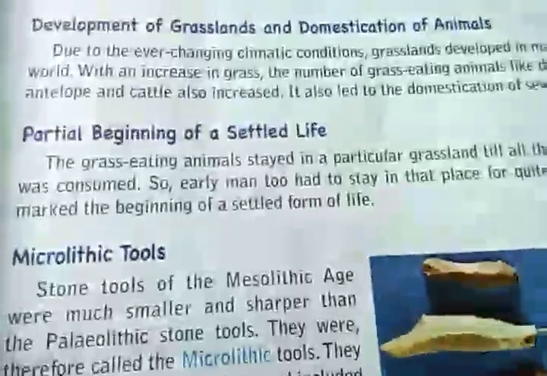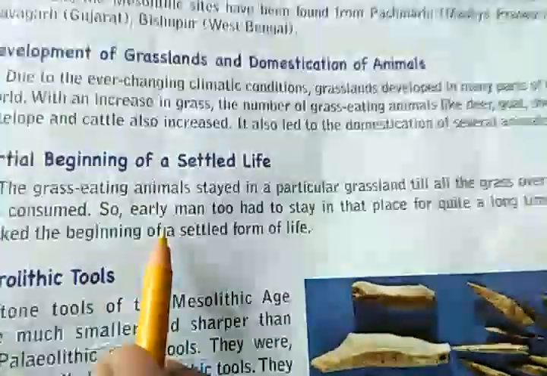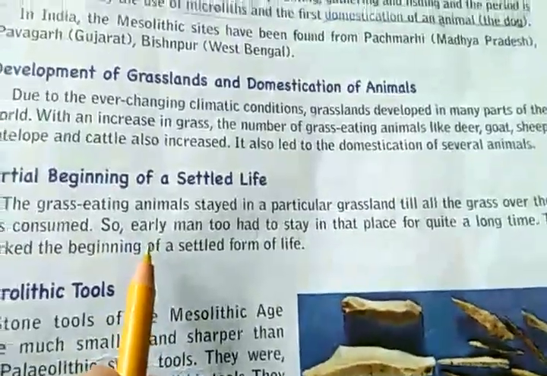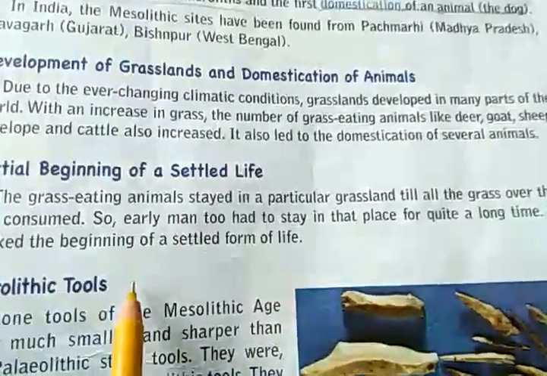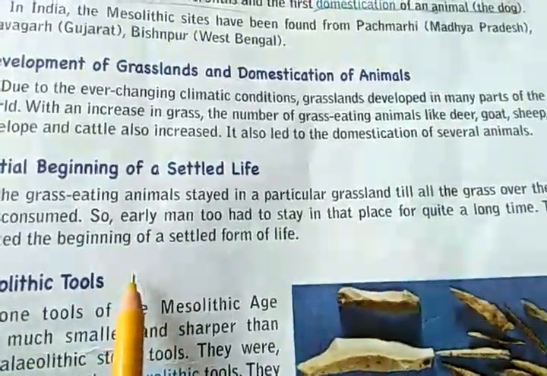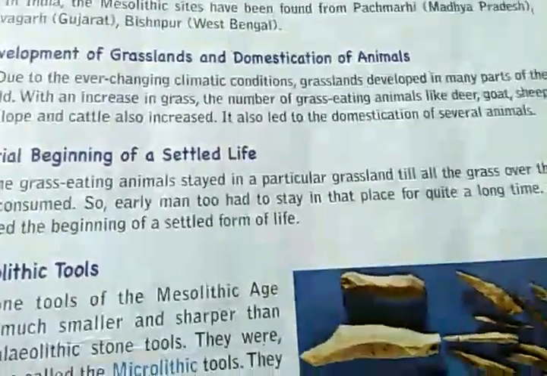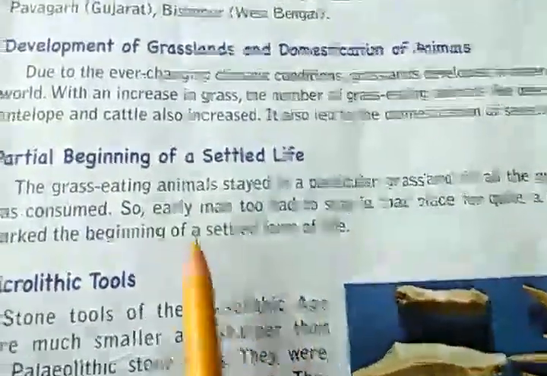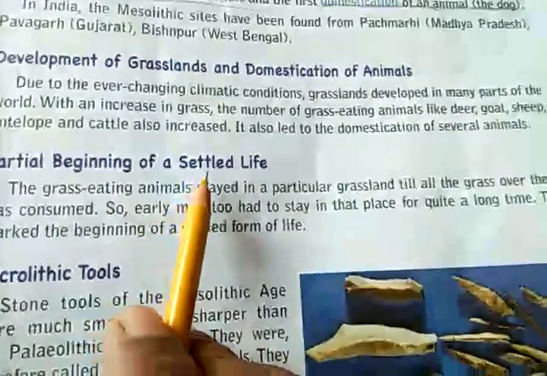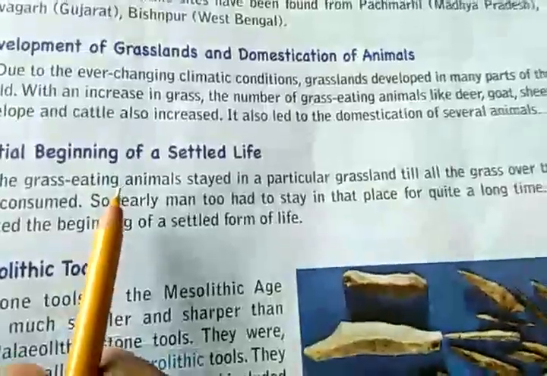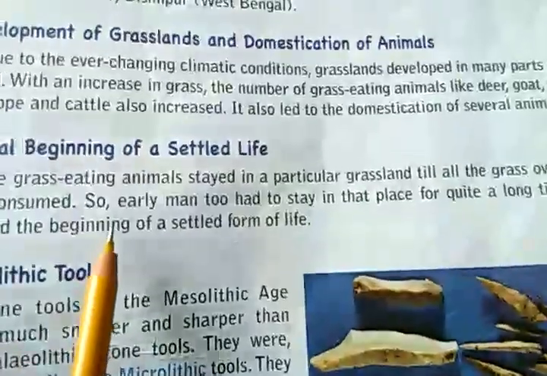Then the partial beginning of settled life. Slowly. Earlier we had seen that they were nomads. Nomad means wanderers, who keep moving from one place to another in search of food for themselves, food for their cattle, and also to tap the seasonal fruits. So they used to wander, they used to move from one place to another. But now, since they became pastoral people, that is, they started keeping their own cattle, they started domesticating their animals.